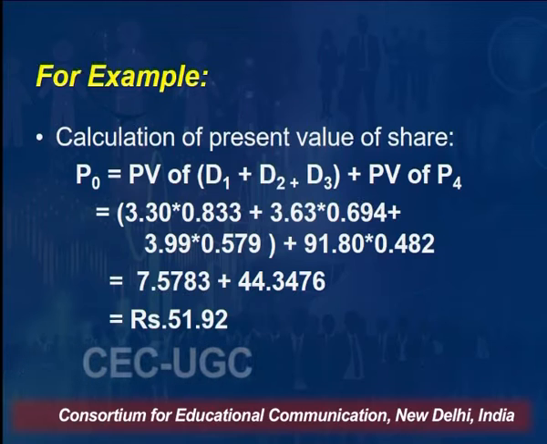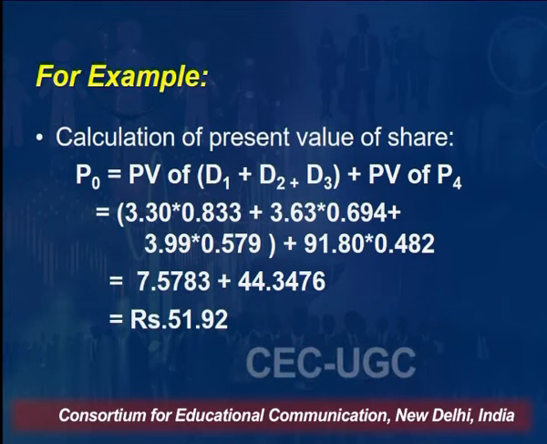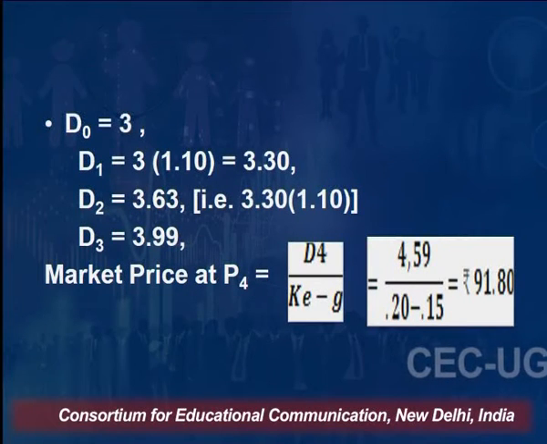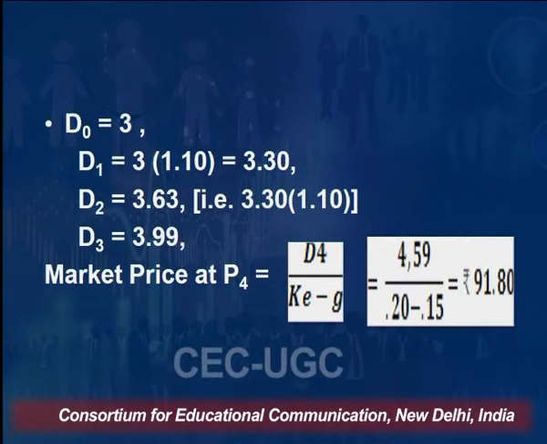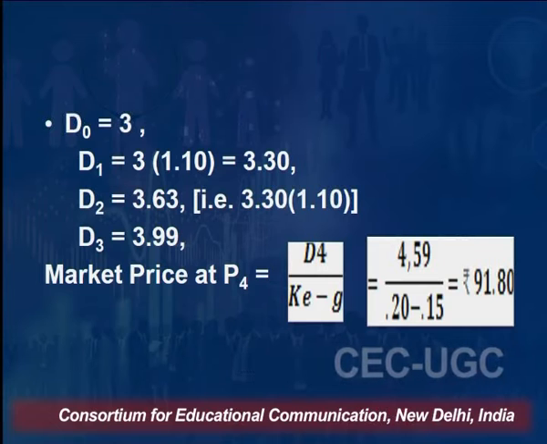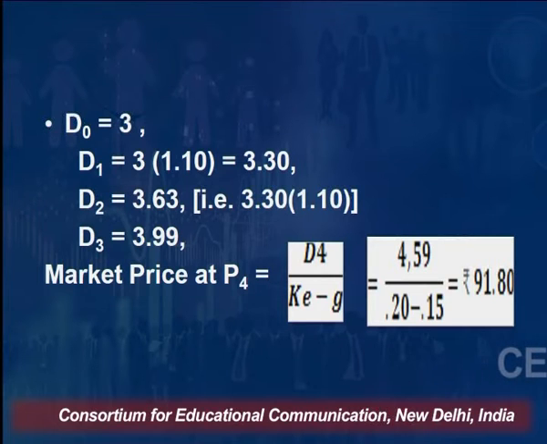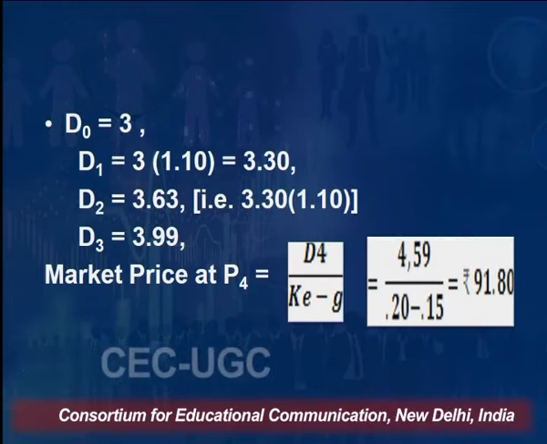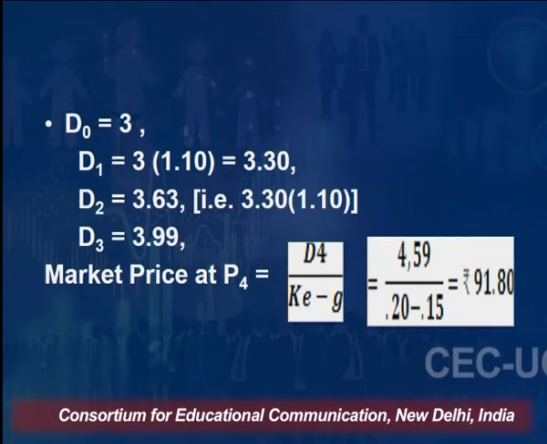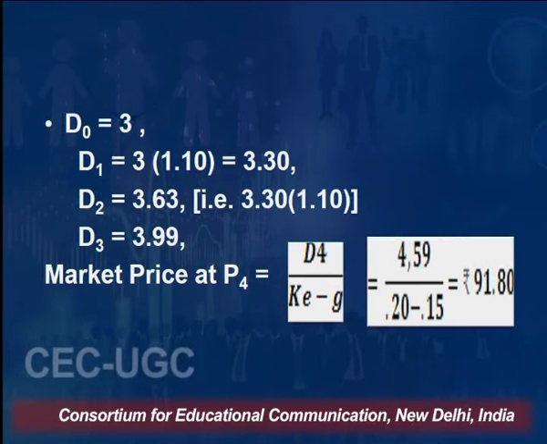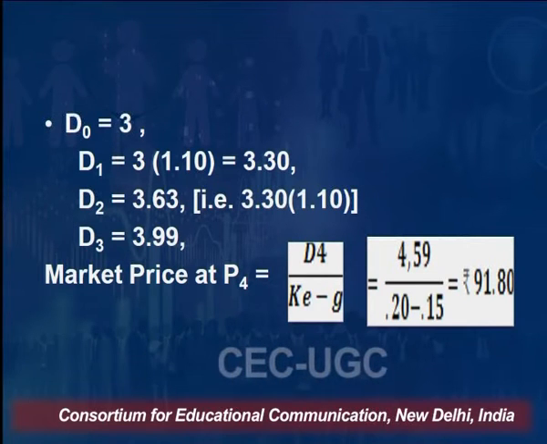That will be P0. Friends, let us make it very clear that earlier we calculated the price at the end of the fourth year. The price at the end of the fourth year is calculated by D4, the dividend in the fourth year, divided by cost of equity minus growth. That gives you 91 rupees 80 paisa as the price at the end of the fourth year. What is the problem before us? What should be the current price?